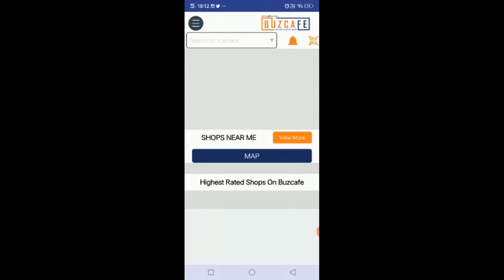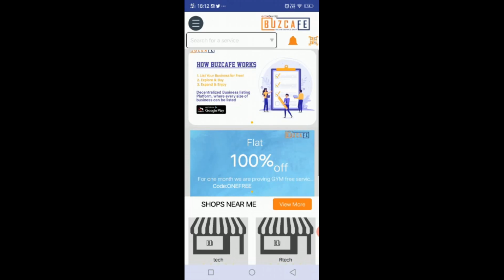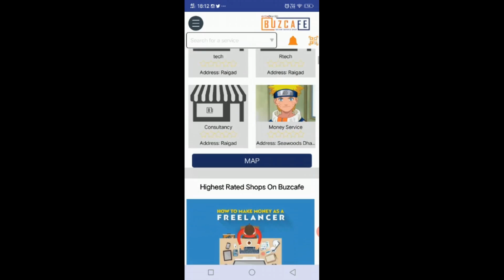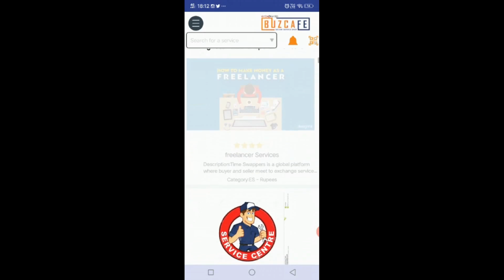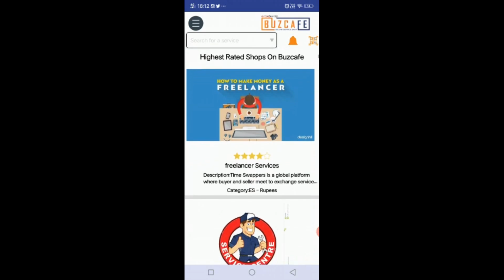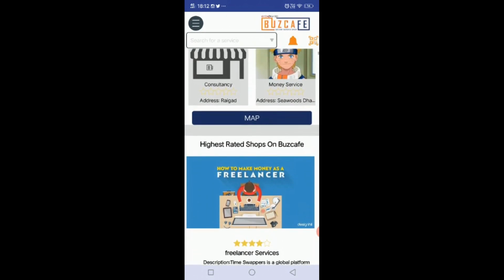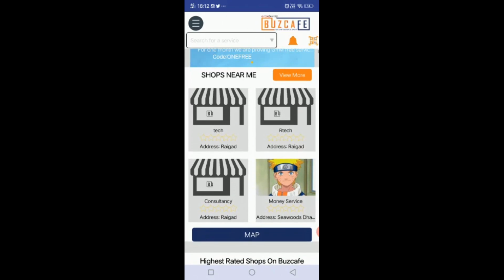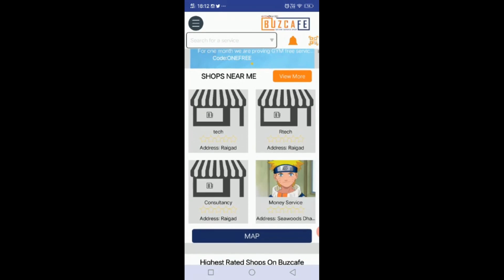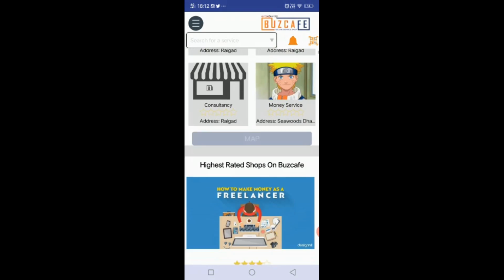Bus Cafe is a convenience solution offered to the Aerosop ecosystem. Here users can buy and sell services in peer-to-peer mode. As you can see, there are many listed shops under various categories. We can see shops which have a very high rating listed under high rated shops. You can also see nearby shops which provide products and services near your location. You can get the address and contact number by clicking on this particular shop.